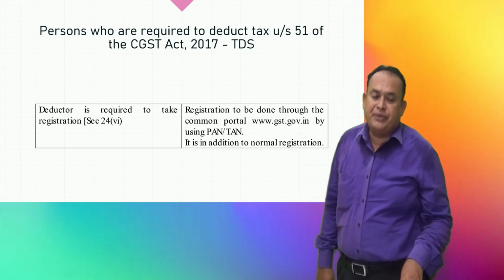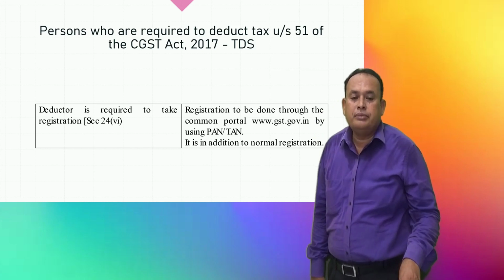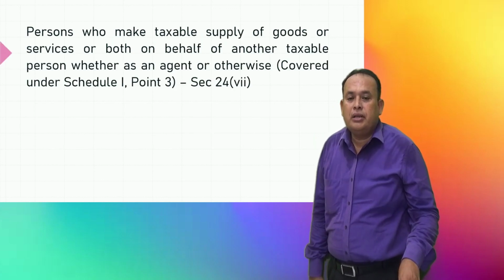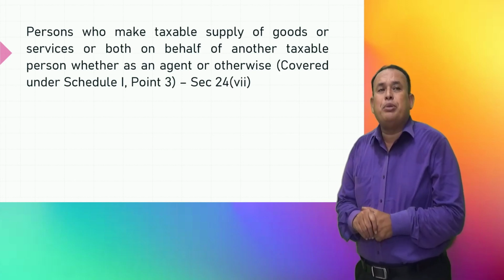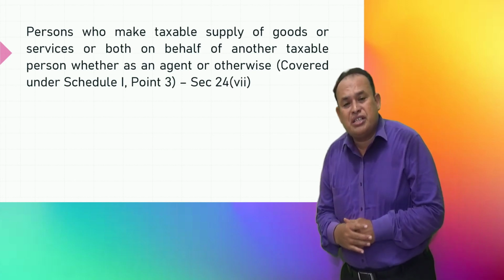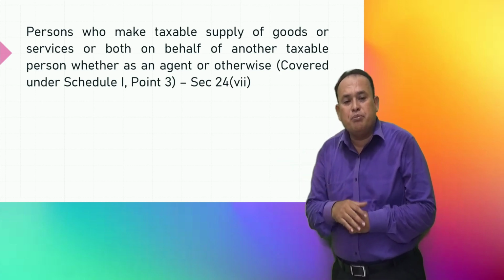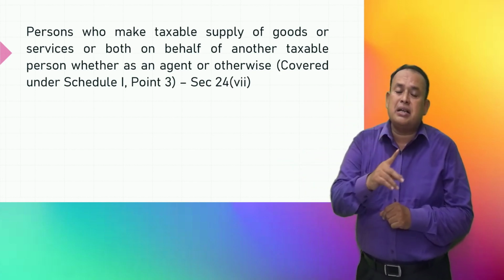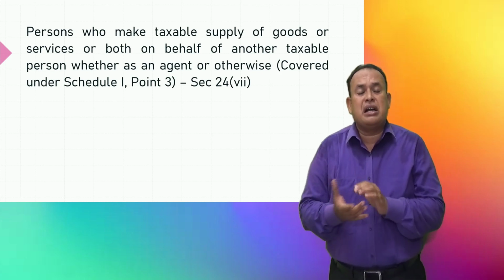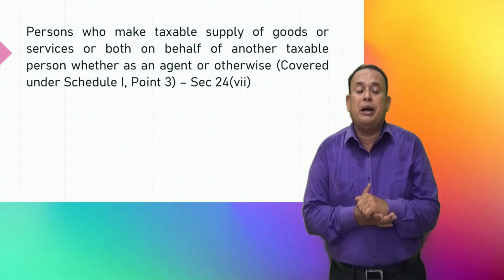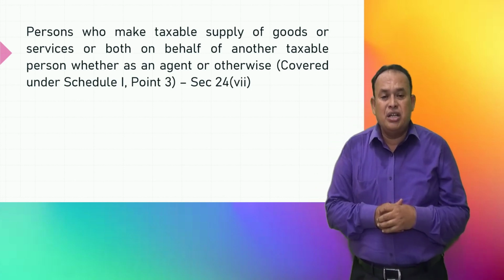Further referring to you, my dear friends: a person who makes taxable supply of goods or services or both on behalf of another taxable person, whether as an agent or otherwise, is covered under Schedule 1, point number 3. You are aware of that, no?